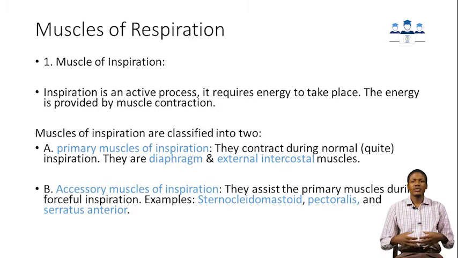What if somebody needs to breathe in with force? For example, if I want to take in a deep breath, the deep breath cannot be possible without help from other muscles, in addition to these primary muscles of inspiration. Because the energy required is much, that's why this primary muscle of inspiration requires help or support or contraction from other accessory muscles in order to achieve a maximum inspiration.